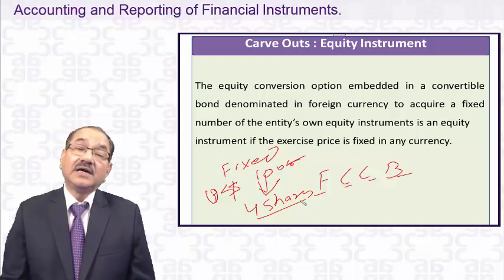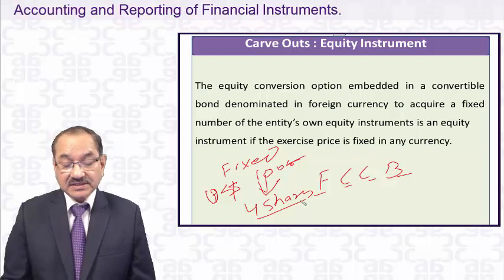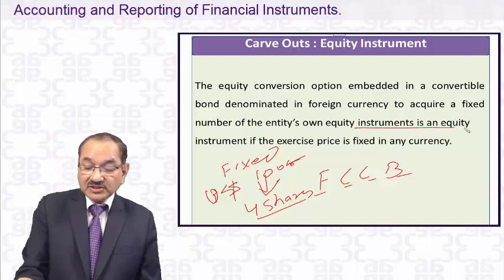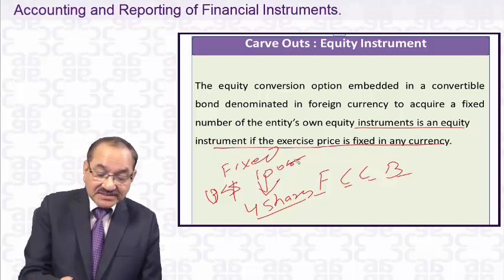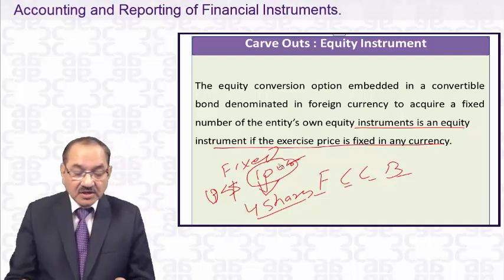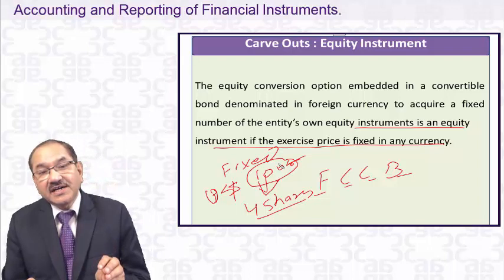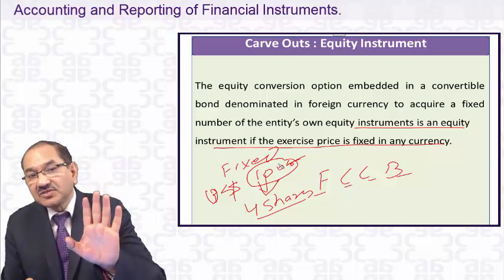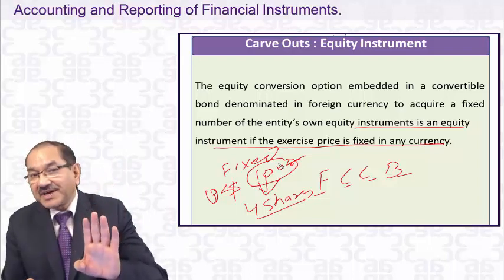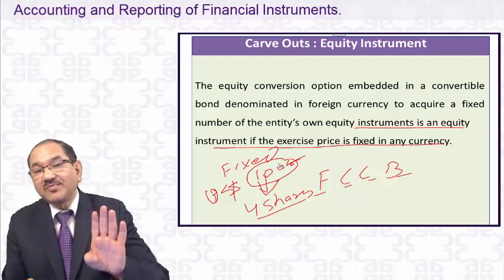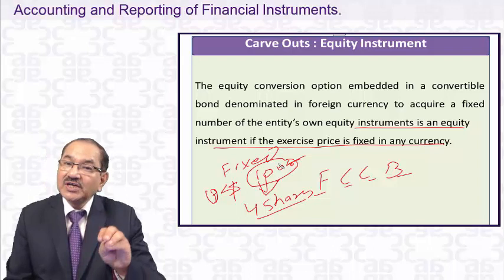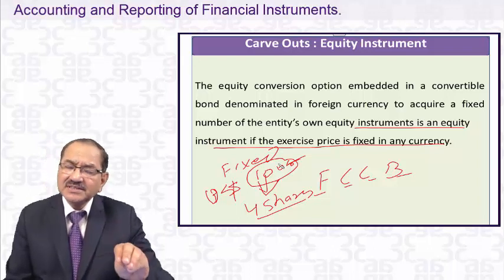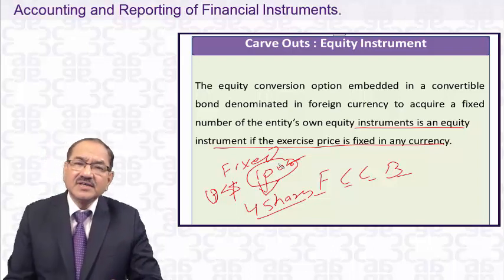Ind AS 32 says that for an equity instrument the exercise price is fixed. For US dollar 100 you will get 4 shares, so the exercise price is fixed, and they say it is not a financial liability, it is equity.